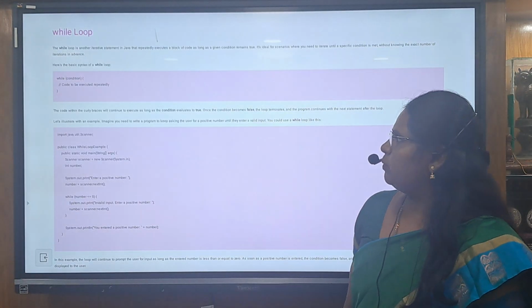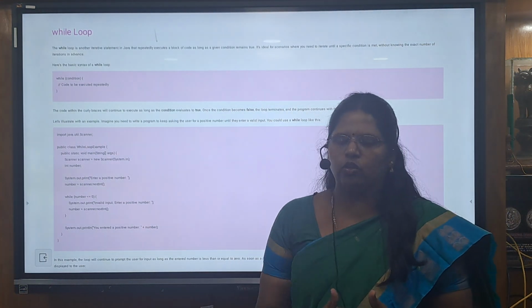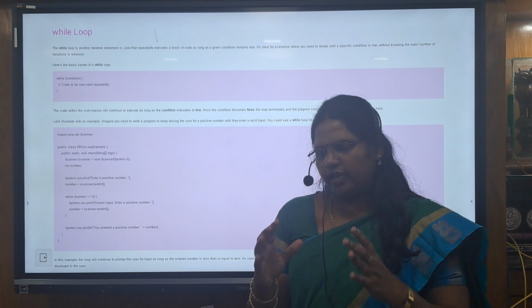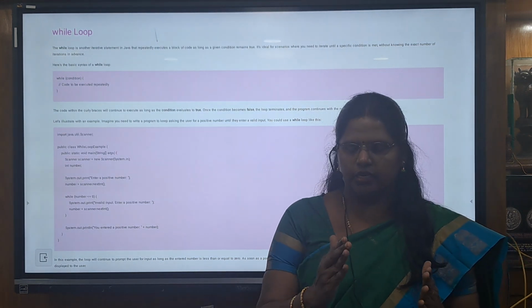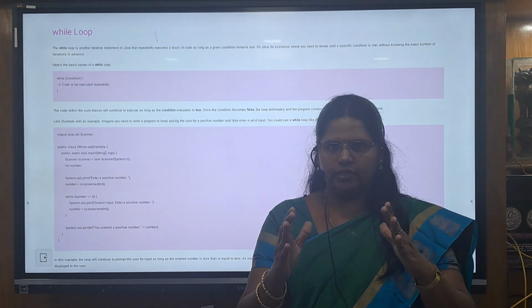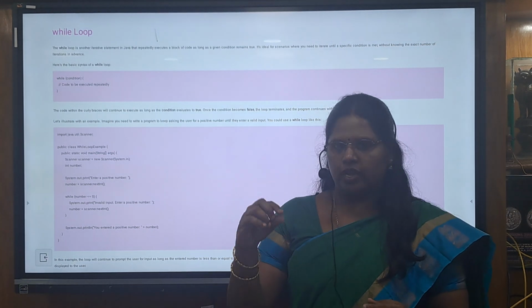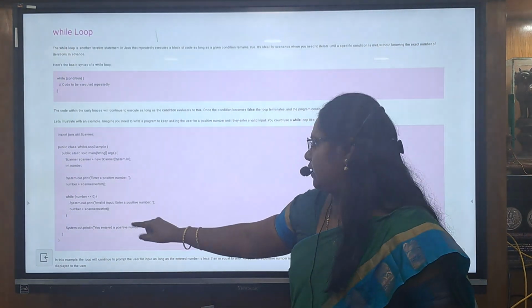The same thing is the while loop, but what is the difference? The initialization is above the while loop, and only the condition is carried inside the loop. In a for loop we have initialization, condition, increment and decrement. In the while loop, the initialization is above the loop, the condition is inside the while loop, and then we have the increment or decrement inside the while loop.